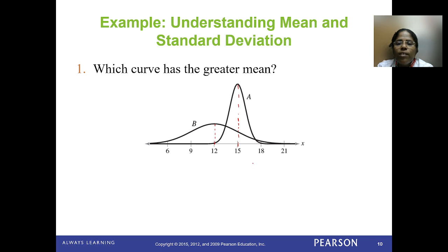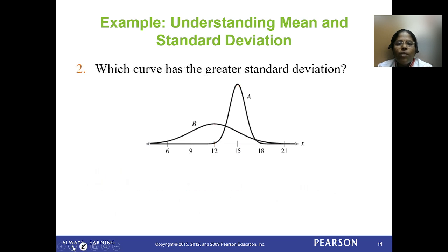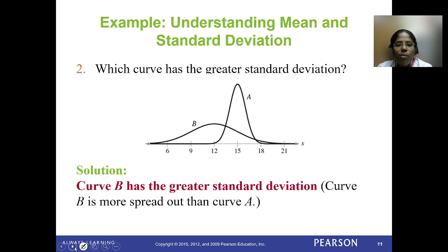So which curve has a greater mean? Here the mean value mu is 15, here it is 12. So the greater value is in curve A. So curve A has the greater mean since the line of symmetry occurs at x equal to 15. But in curve B, the line of symmetry occurs at x equal to 12. Okay, which curve has a greater standard deviation? Which spreads more? Okay, B spreads more, but A not like that. So curve B has the greater standard deviation. Curve B is more spread out than curve A.